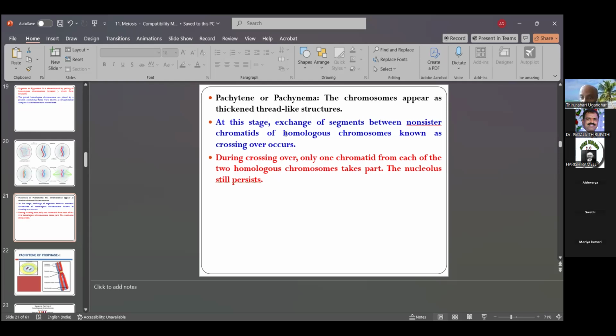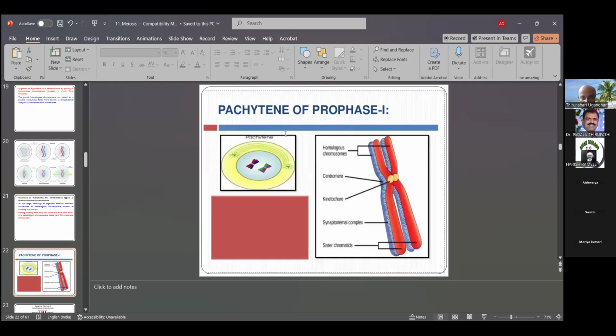During crossing over, only one chromatid from each of the 2 homologous chromosomes takes part. The nucleolus is still persistent. So this is the important feature of pachytene. The blue color and red color are different. The blue color may be the X chromosome and the other color may be the Y chromosome. Homologous chromosomes, centromeres, and the synaptonemal complex are shown here. The blue color and red color chromatid parts are joined.